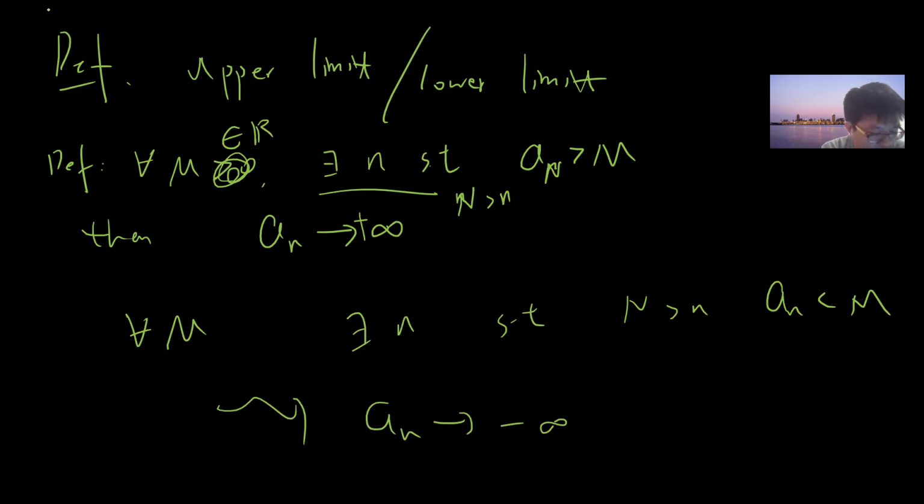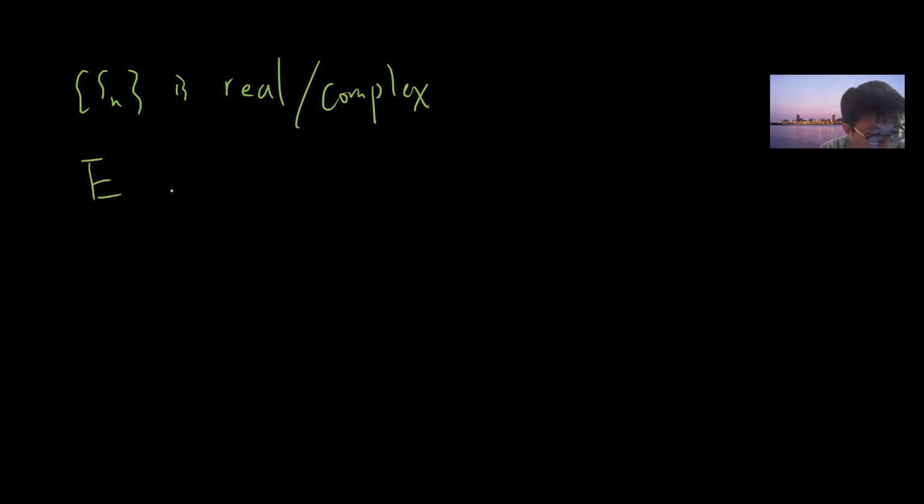Now we can define the upper limit and lower limit. Suppose you have Sn, a real or complex sequence, and I denote the set E. This E is defined to be all the points x to which a subsequence converges.